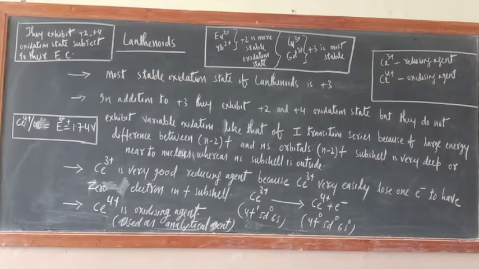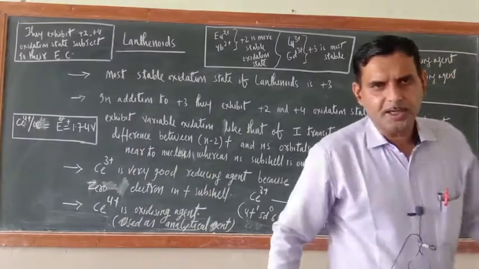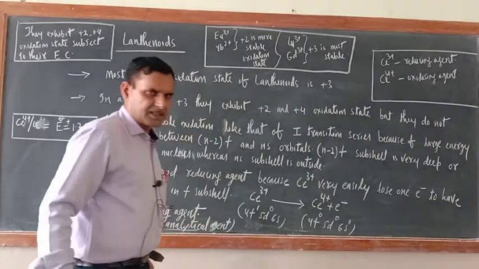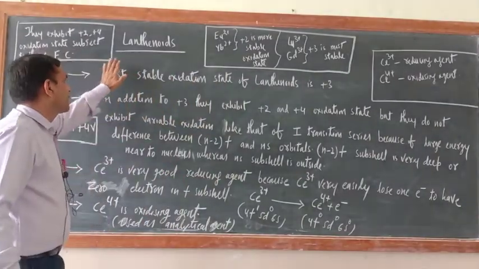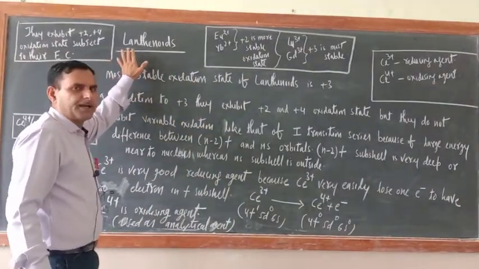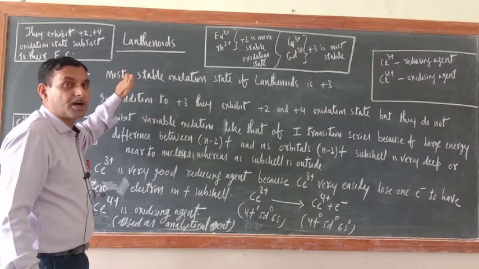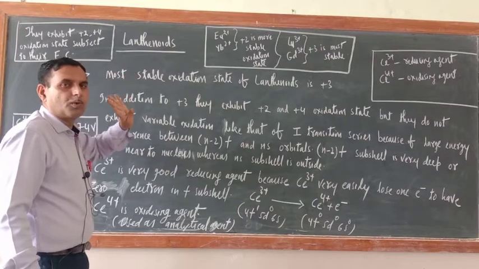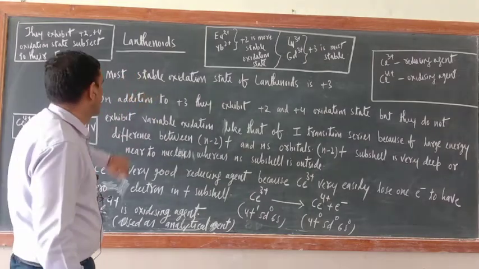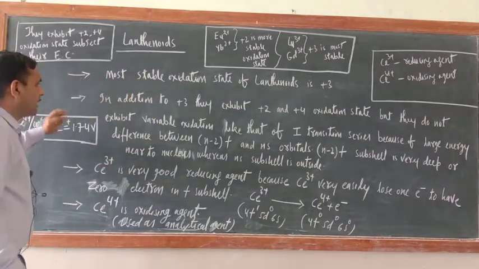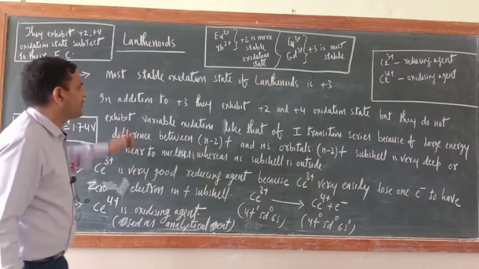Good morning, dear cadets. So as you know, we are in the lanthanides. In the last class I taught you the electronic configuration of lanthanides. Once again I am telling you, the name is lanthanoids, but lanthanum is not a member of lanthanides. Only 14 members belong to this one. Now we are in the trends in physical property.